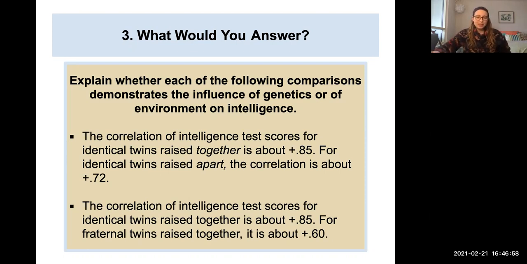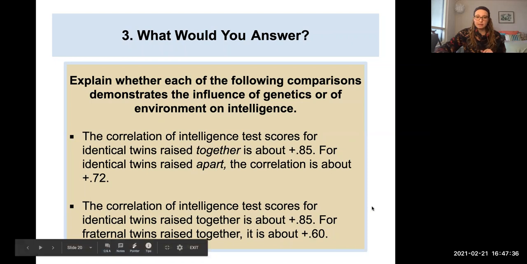So again, it's a bit tricky. You have to think through it. But this first one is talking about the influence of the environment. The reason for that is because we are looking at identical twins in both scenarios, meaning that their genetics are being held constant. There is no difference in their genetics since they're identical twins. But the thing that we are changing is their environment, either if they're raised in the same environment or apart from each other. So you can see the fact that there's a difference in their intelligence scores means that it's got to be attributed to the environment because we know their genes are the same.